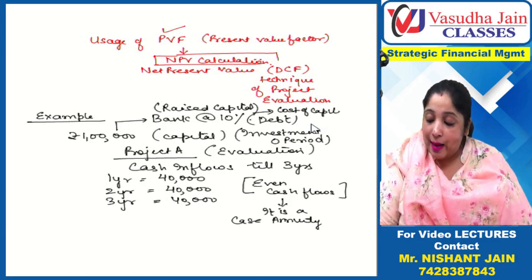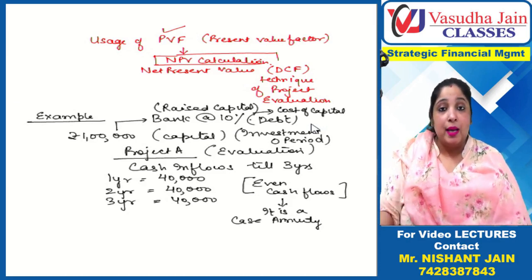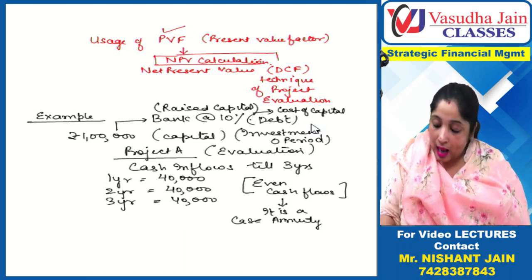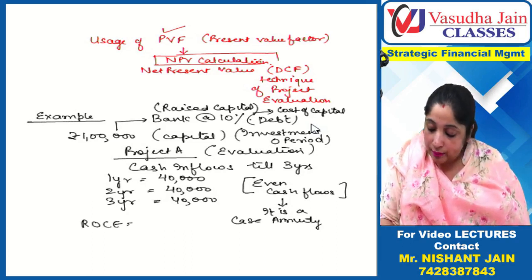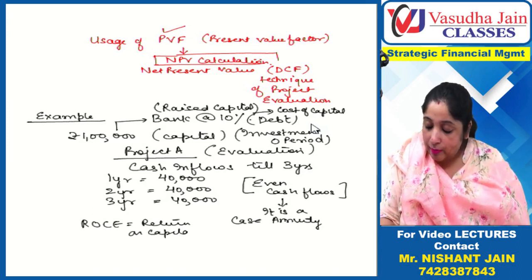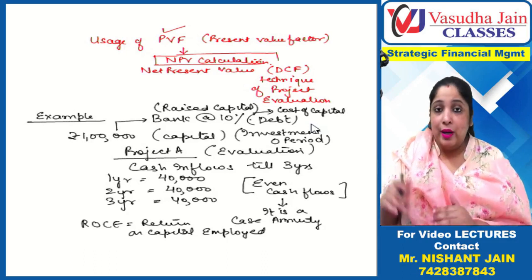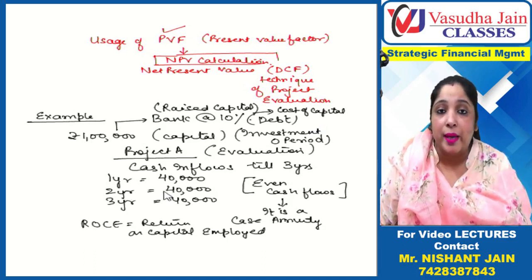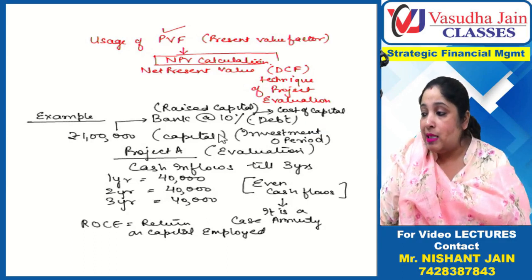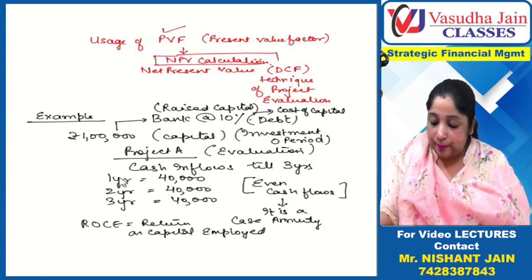I have raised capital at 10%, so this should be my bare minimum ROCE. ROCE is return on capital employed. So let me check whether this money, if I invest in this project, gives a bare minimum 10%. Let me check whatever inflows are coming.